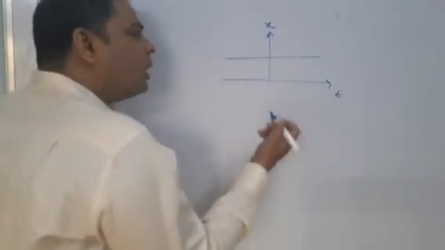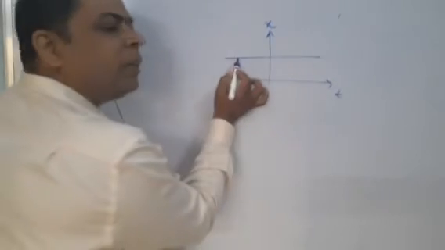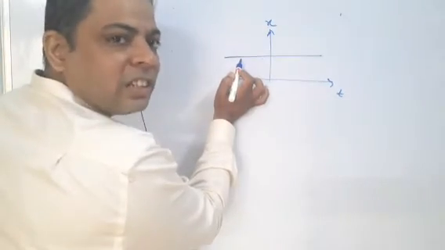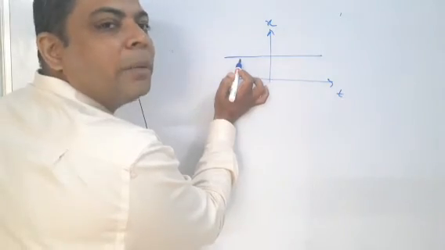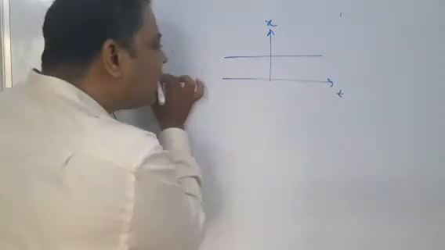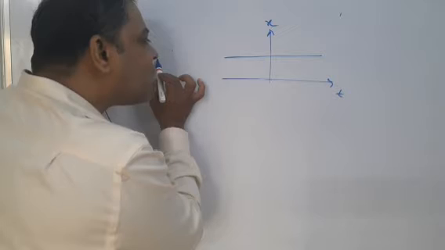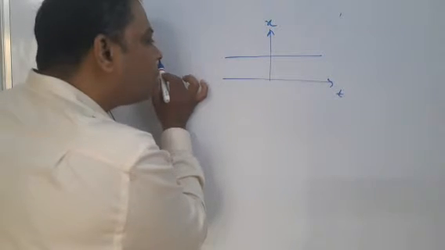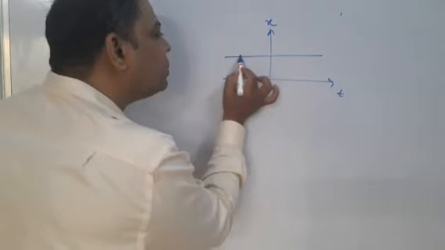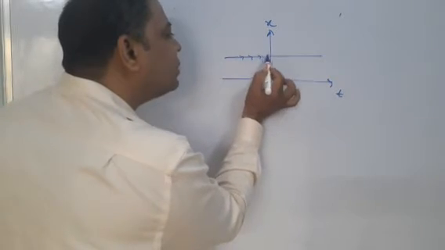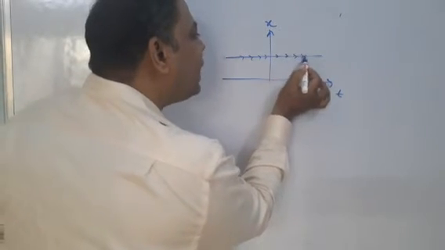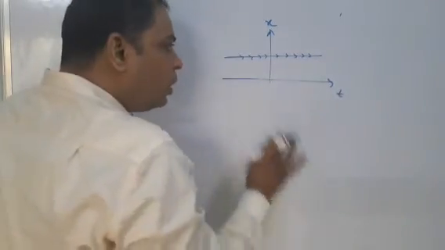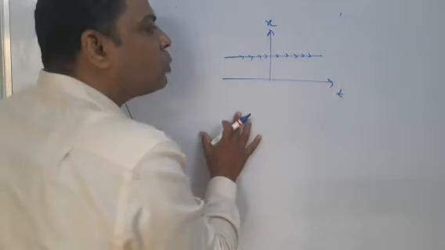Now just imagine you are coming from minus infinity. In my last discussion I told you, for any signal, just think the signal starts from minus infinity and terminates at plus infinity. You are coming over the signal from minus infinity in this manner, and you are reaching plus infinity in this direction. Understood? So now, how do we find the slope of this line?